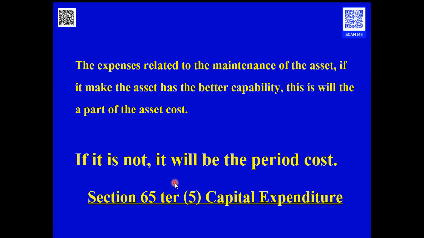The expense related to the maintenance of the asset, if that expense gives the asset better capability, will be a part of the asset cost under the Section 65 capital expenditure. It will not be recognized as a period cost.